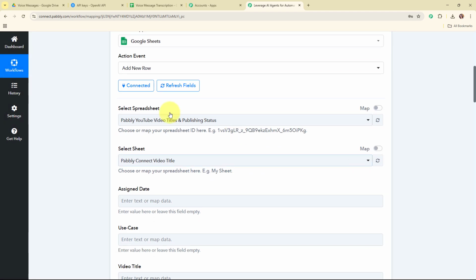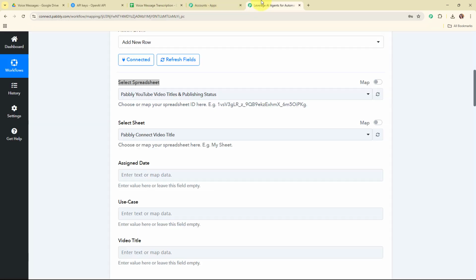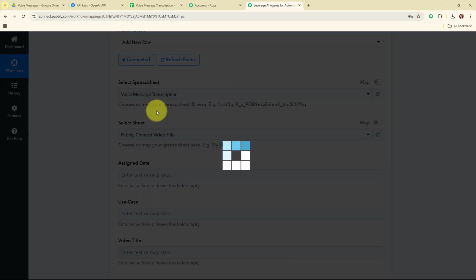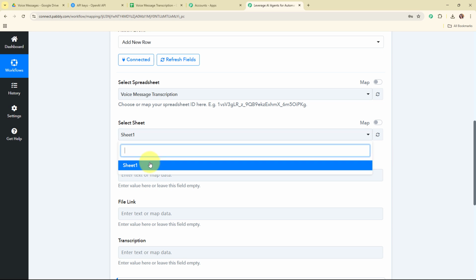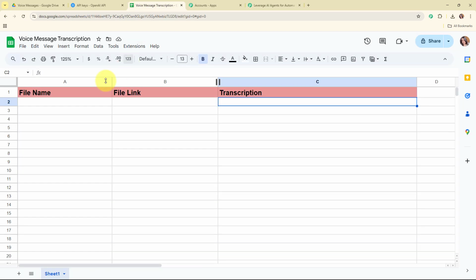So moving forward, it is asking me to select the spreadsheet. Here I've already shown you that I have my spreadsheet with the name voice message transcription. So I'm going to select that spreadsheet. And after selecting my spreadsheet over here, I'm going to select my sheet as sheet 1. Moving forward, it is asking me to enter the file name, file link and the transcription. So basically these are the fields that I've added in my Google Sheets over here.